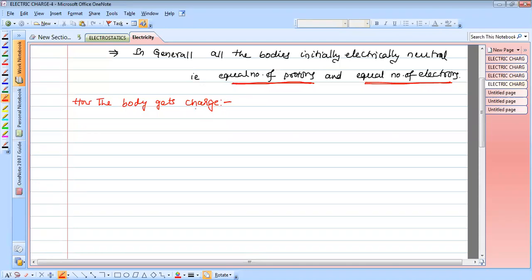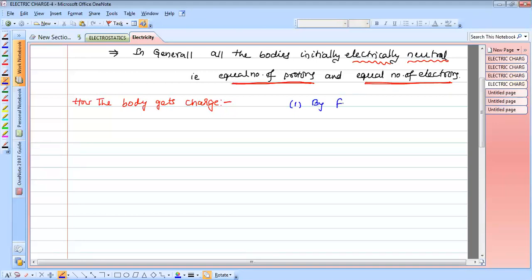But how does the body get a charge? The important point is that it gets an excess charge. Why do I stress the point excess charge? Because initially it consists of an equal number of protons and an equal number of electrons, so it is electrically neutral. Now we move to how the body gets an excess charge. There are three different methods, and the first one is